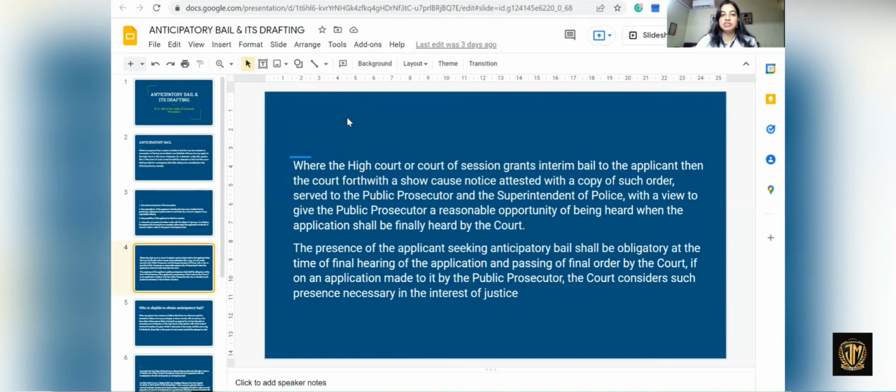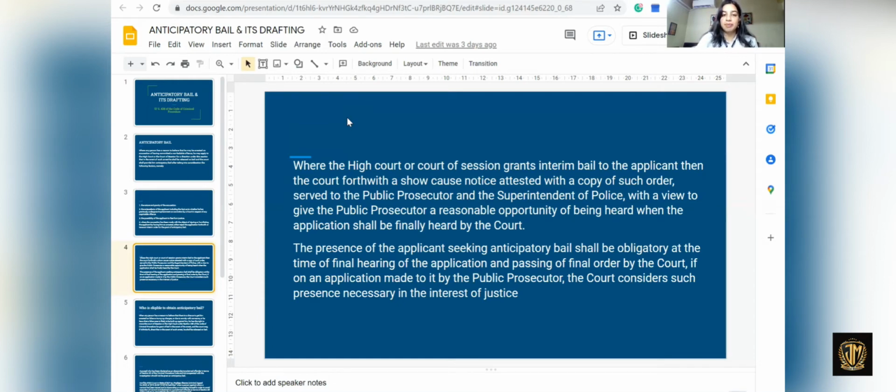Once an interim bail is granted, a show cause notice attested with a copy of that order of interim bail will be given to the public prosecutor and the superintendent of police, so that a reasonable opportunity could be given to the public prosecutor to be heard in the court.